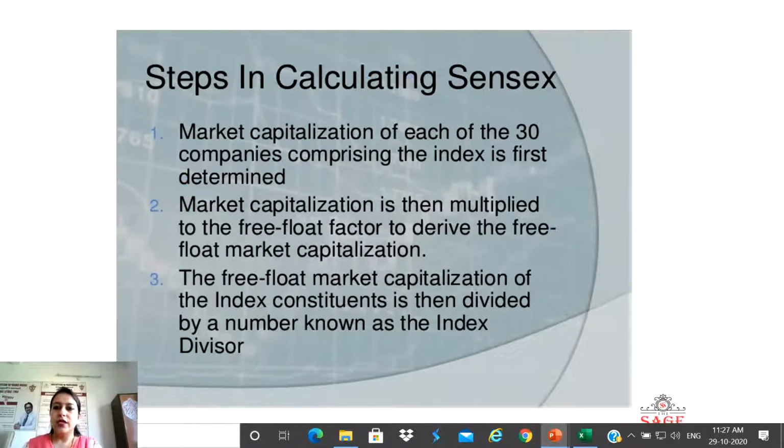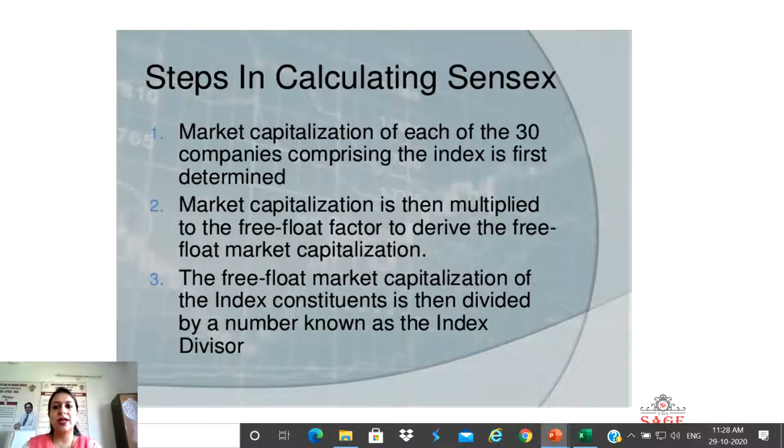Now the main point is how to calculate this Sensex. As I have told you, nowadays the method which we are using to calculate the Sensex value is the free float market capitalization method. Now what is the Sensex value? Like you will see that nowadays the Sensex has gone up to 35,000, and it is definitely fluctuating day by day. So how will that value come out? That calculation will be done with the help of these steps.